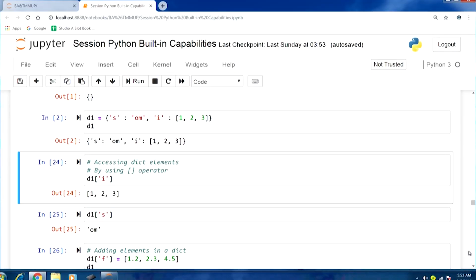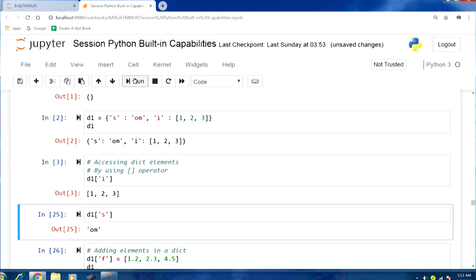So, therefore, those elements, the order is very much there in the way they are created and then the way they are accessed. So, this is one difference. Here let us run this D1, and within the brackets we are indicating the key, that is I, and if I run this, you can see in the output I get the value part of the key value pair, that is this list with the elements 1, 2, 3.